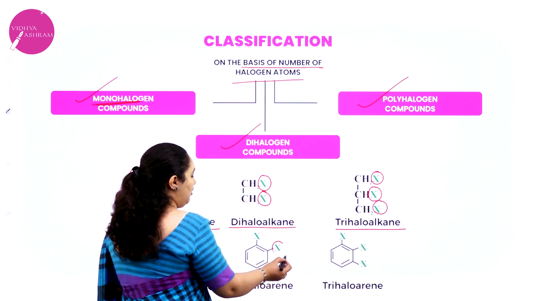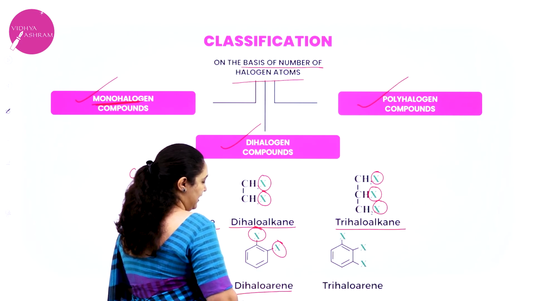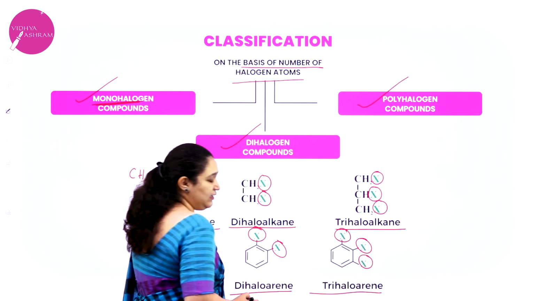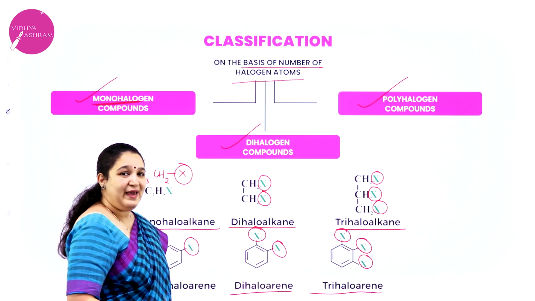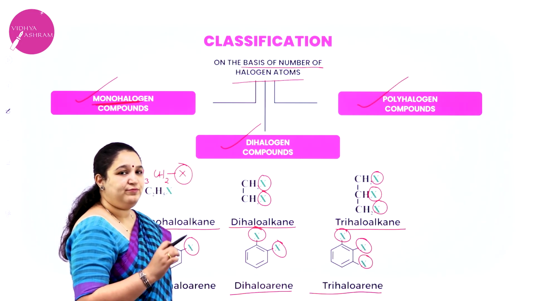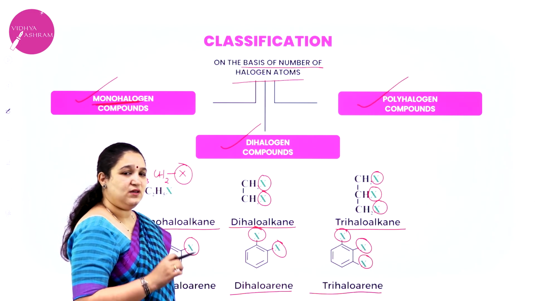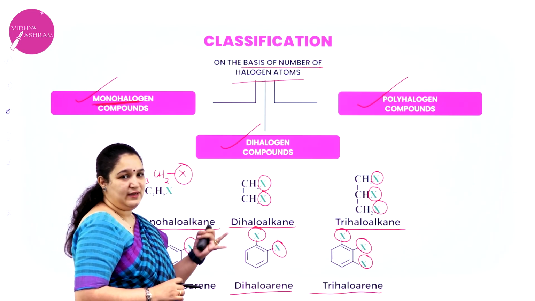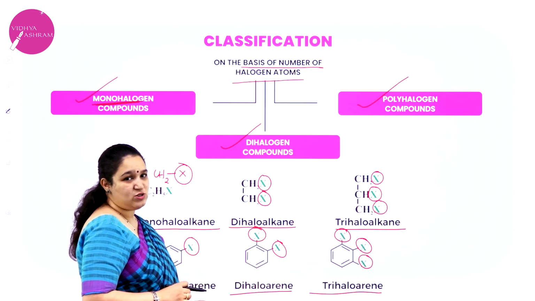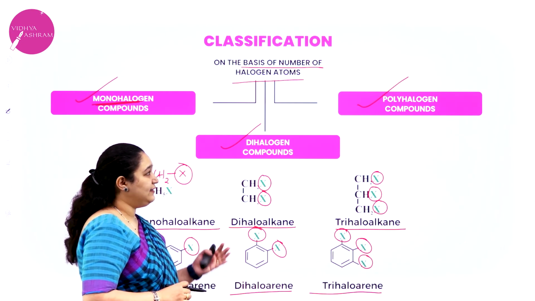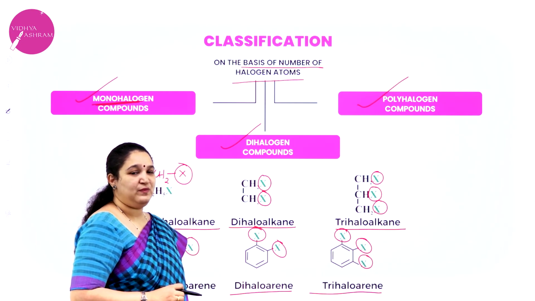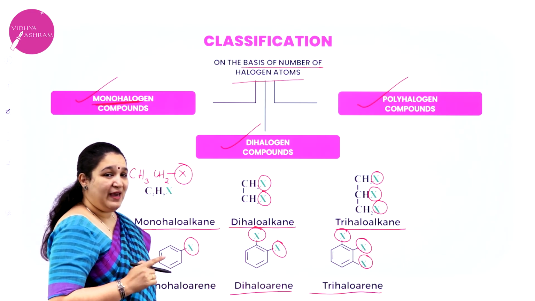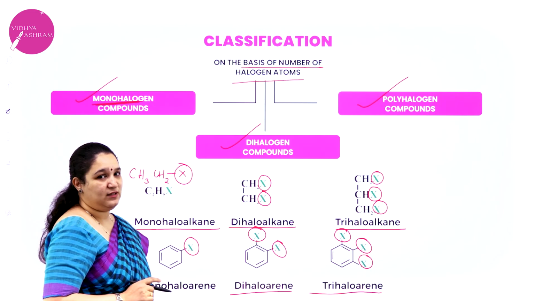Here you have 2 halogen atoms on the benzene ring, so it is a dihaloarene. Here you have 3 halogen atoms present, so it is a trihaloarene. So based on the number of halogen atoms, it can be classified as monohalogen compounds, dihalogen compounds, and I have also given examples for trihalogen compounds and polyhalogen compounds. So that is the classification based on the number of halogen atoms.